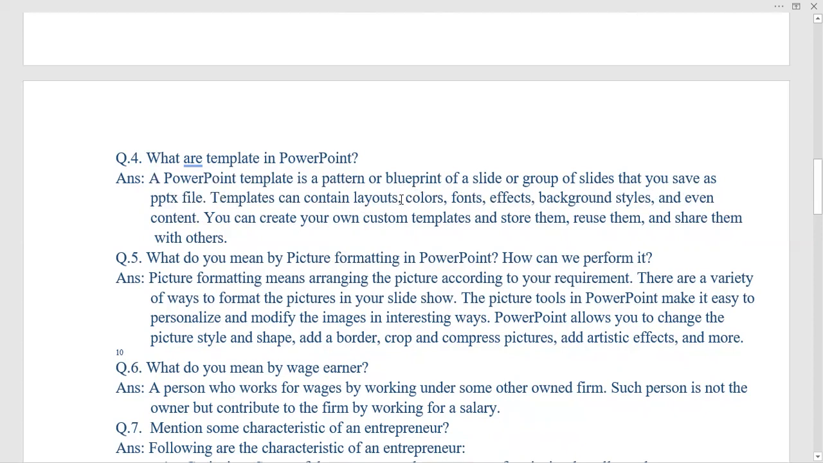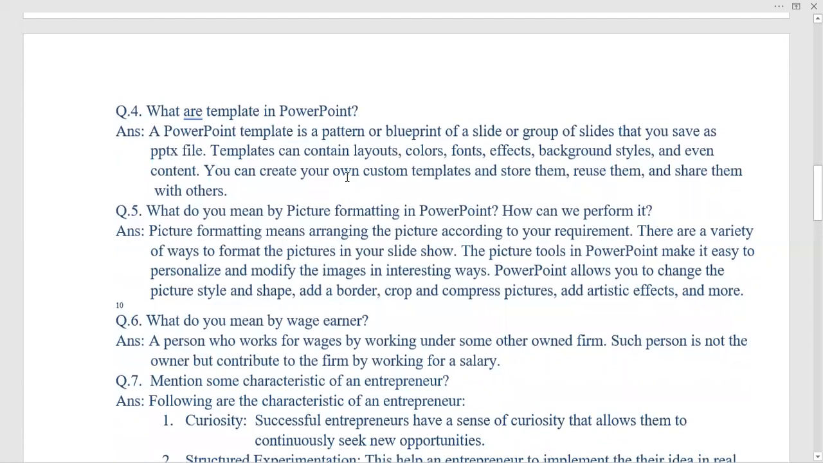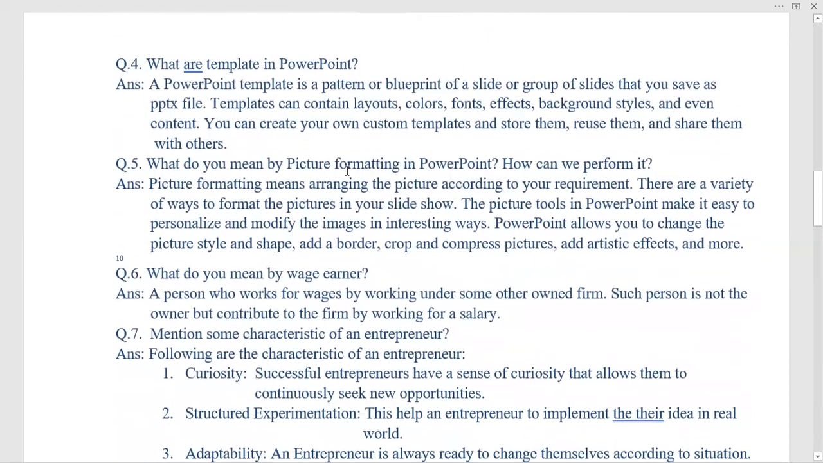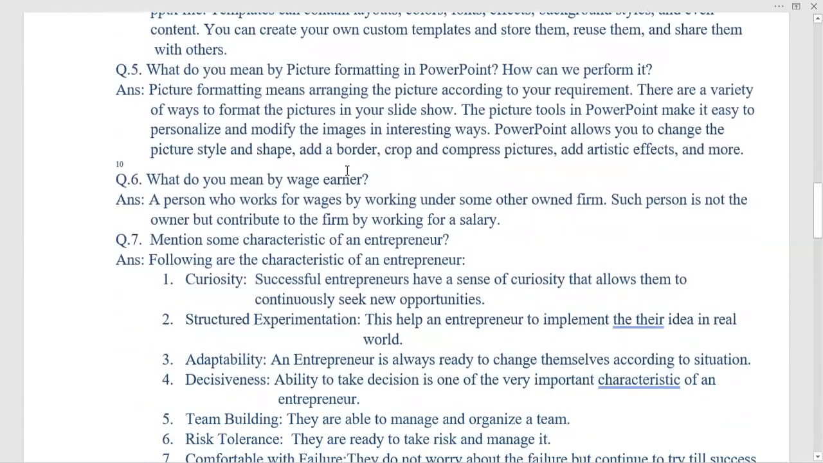Templates can contain layout, colors, fonts, effects, background, style, and even content. You can create your own custom template and store them, reuse them, and share them with others. So it is very easy to create template also. You can create your own templates.